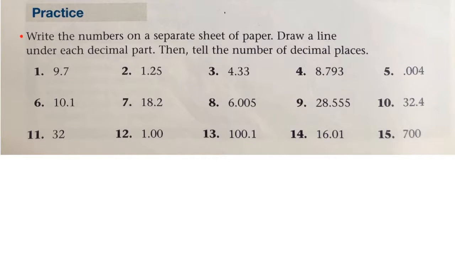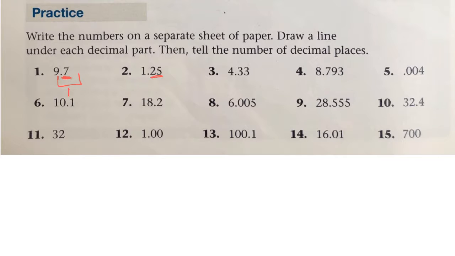For practice, write the numbers on a separate sheet of paper. Draw a line under each decimal part, then tell the number of decimal places. So this is what we're talking about. If we underline the decimal part, it would just be under the 7 for number 1, 9 7/10. Then tell the number of decimal places. So that is 1 decimal place.